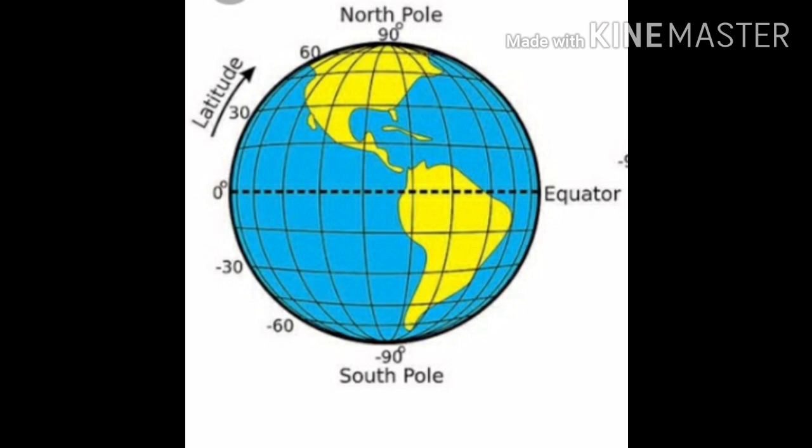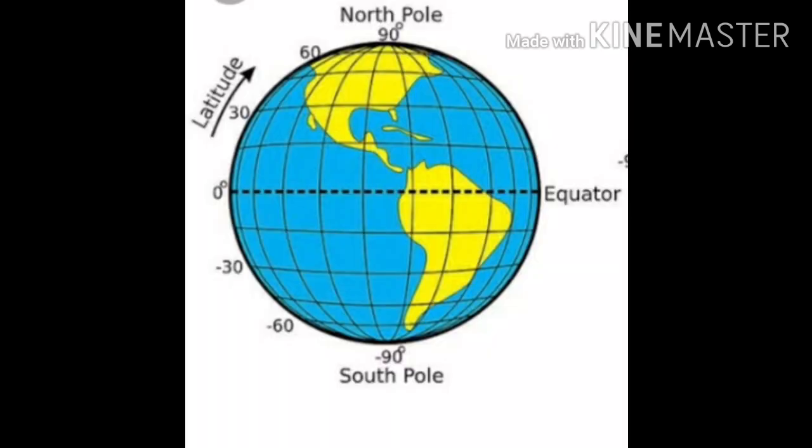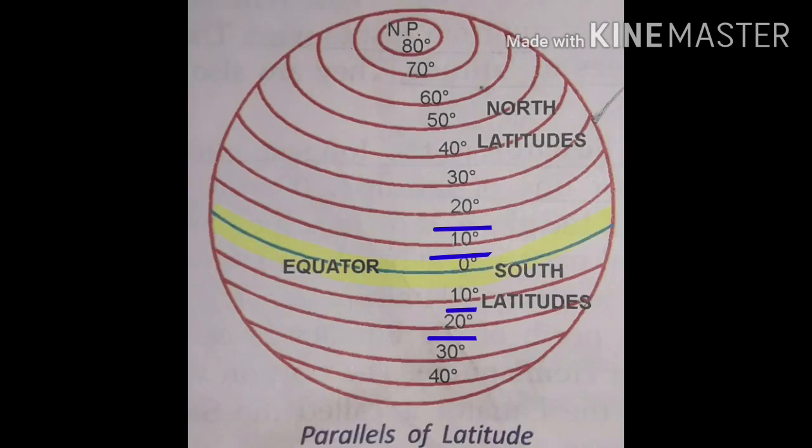Now let's study in detail about latitude. The lines of latitudes or parallels are marked in degrees. The lines of latitude start at the equator. Where do they start from? They start from the equator. The equator is at 0 degree. The North Pole is 90 degree north and the South Pole is 90 degree south. The parallels in the northern hemisphere are marked 10 degree north, 20 degree north and so on. The parallels in the southern hemisphere are marked 10 degree south, 20 degree south and so on.